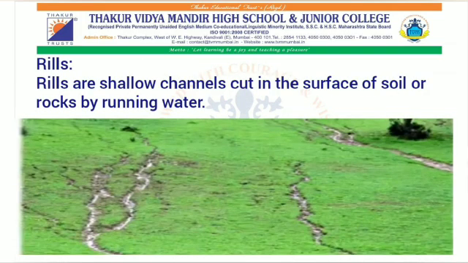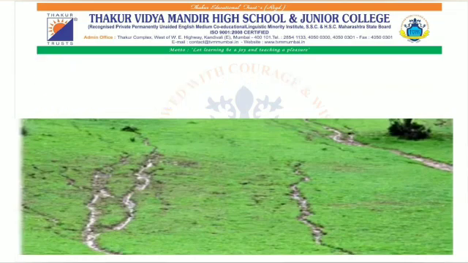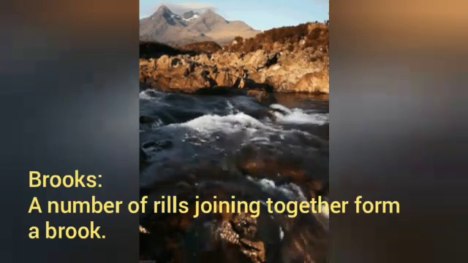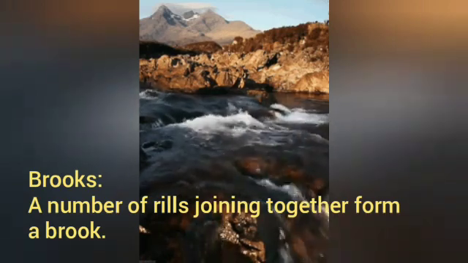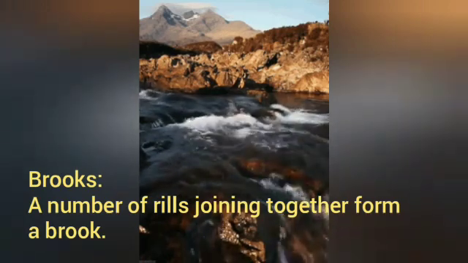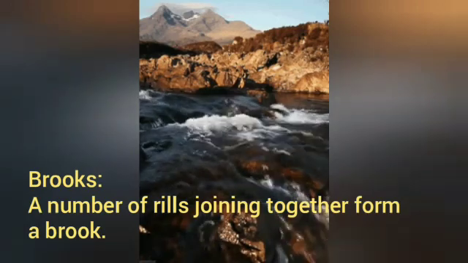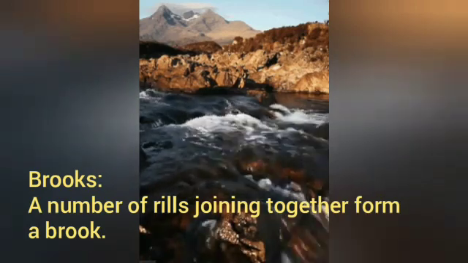Now, students, let's see one by one. Rills. Rills are shallow channels cut in the surface of soil or rocks by running water, as you can see in this picture. The next one is brooks. Brooks are formed when a number of rills join together.